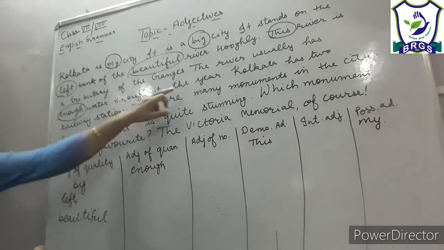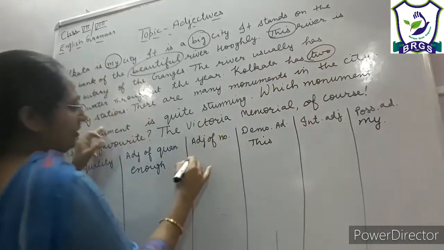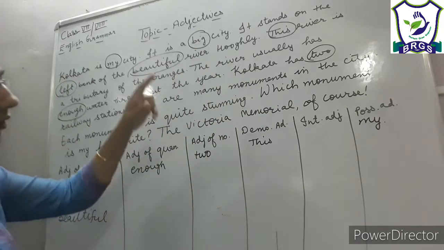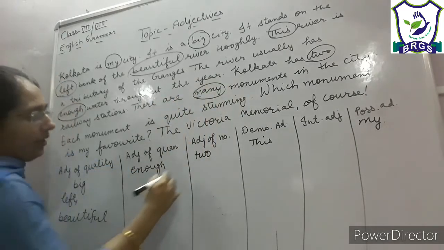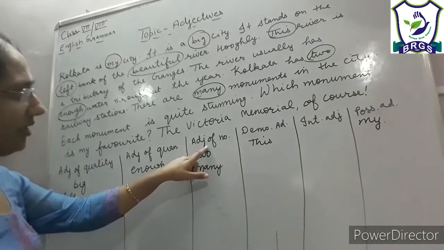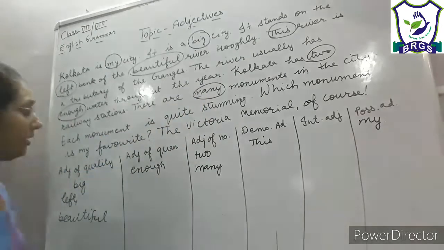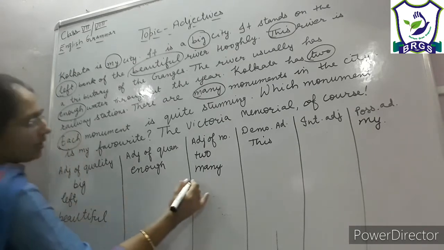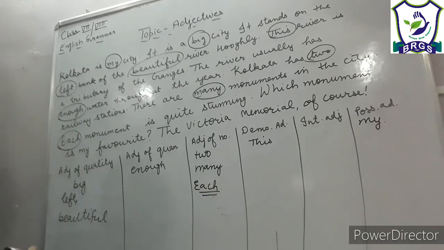right? Throughout the year, Kolkata has 2 railway stations. Yes, it is an adjective of number. And what kind of number? Definite numerical adjective, cardinal number. There are many monuments, many. Again, it is number as monuments are countable. So it is an adjective of number, and many is indefinite, right? Indefinite numerical adjective. Next, we have each monument. Yes, each is again an adjective of number and it is a distributive adjective of number, right?